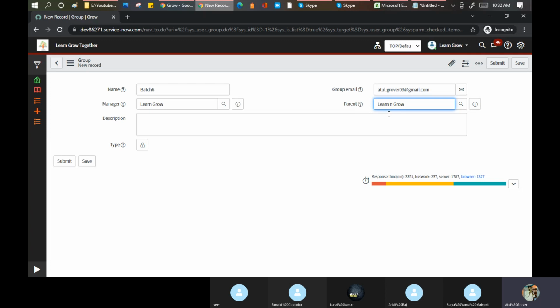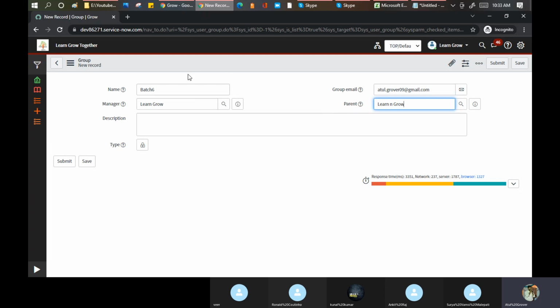Now, another homework for you. What is the purpose of the parent and child relationship in group management? I'll give you some scenarios and then you can troubleshoot. Someone please note down these points for the question part. Number 1, if I assign any incident to the parent, will it go to the child as well? Yes or no? Number 2, if I assign any incident to the child, will my parent be able to work on that, or will it show to the parent or not? Yes or no? These two are the important points.